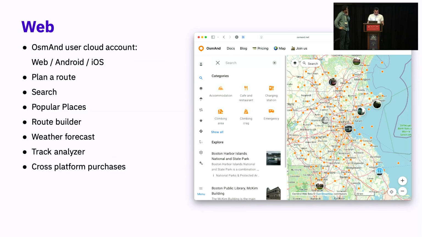And our web platform received a total upgrade during this year, and now it's featuring route planning, search, popular places, weather, route builder, and more. And it connects all our platforms through a unified user cloud account.